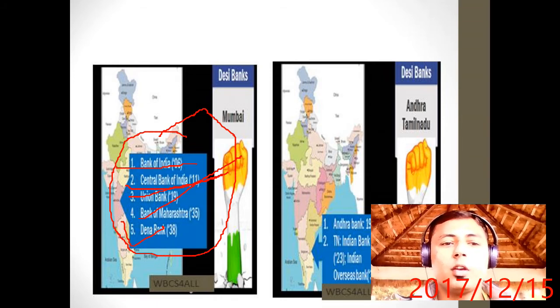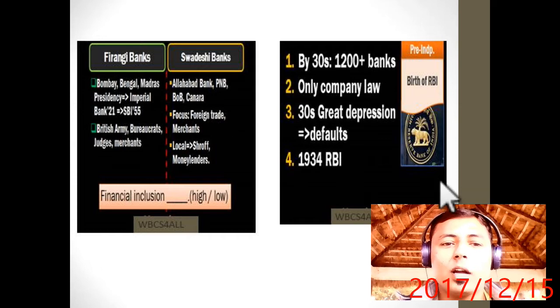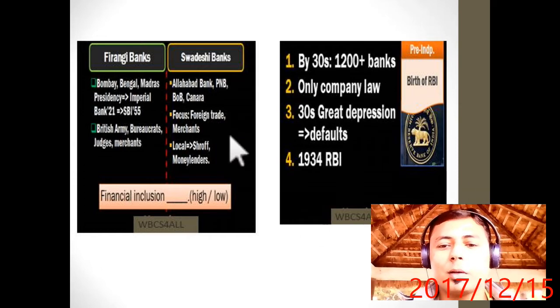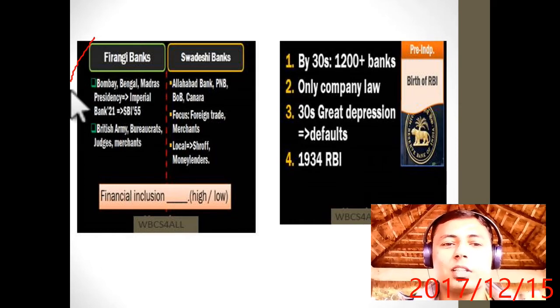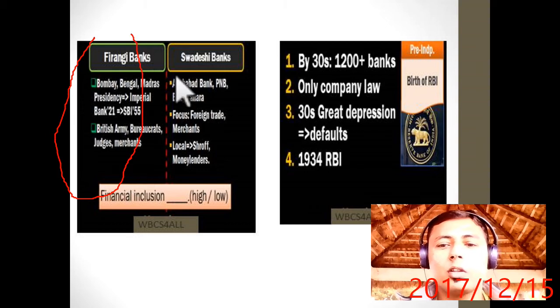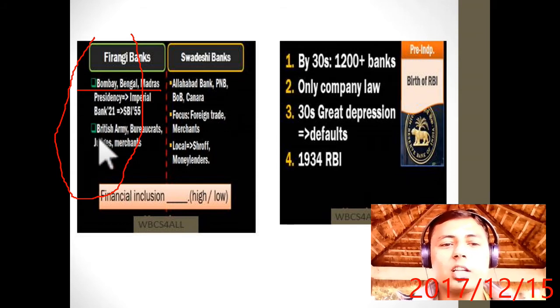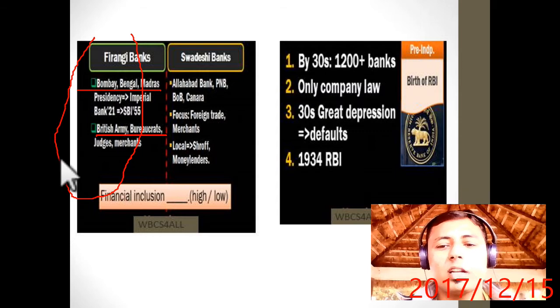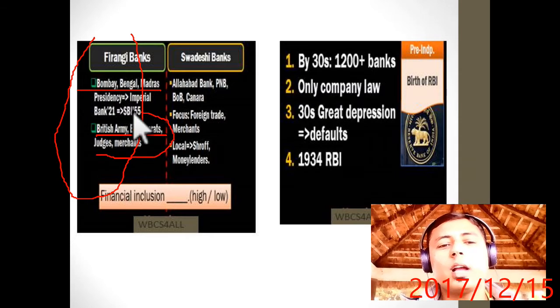Okay, now moving ahead. What about the Ferengi Banks? What was their main purpose? Now the Ferengi Banks, or you can say the Videshi Banks or European banks, what were the objectives? They were especially in Bengal, Bombay and Madras, and the Presidency Banks later converted into the Imperial Bank. Their customers were the British Army, bureaucrats, judges, and merchants who were doing high level government jobs.